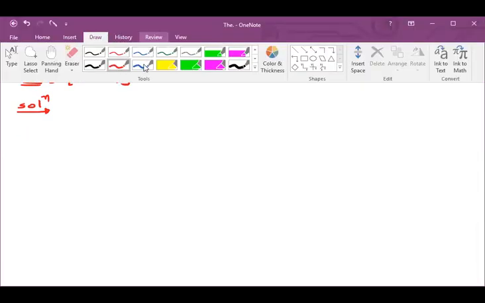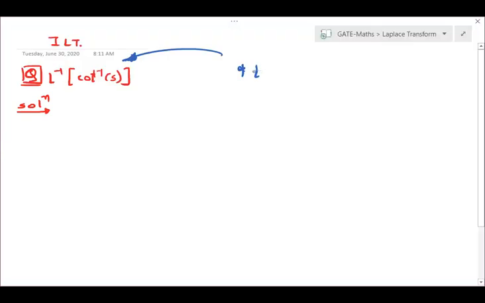Use this thumb rule, always remember this formula: whenever you have a function like tan inverse or cot inverse of S, like here they have given directly S, sometimes they will give you S square plus A square or something.